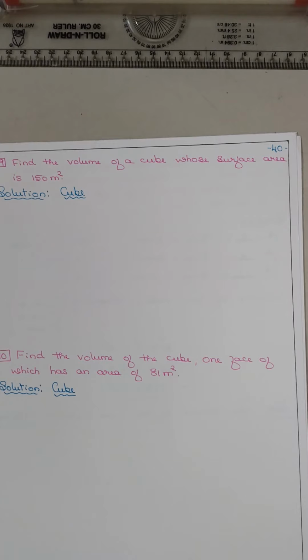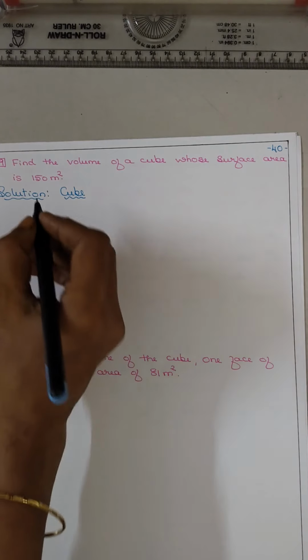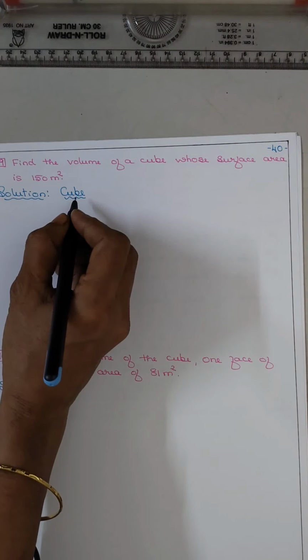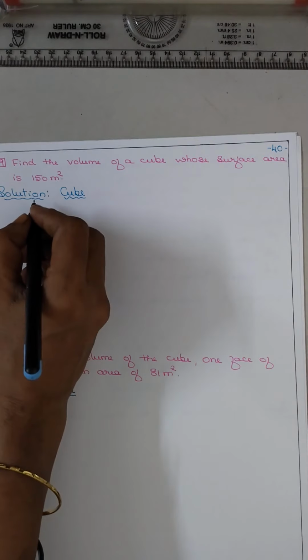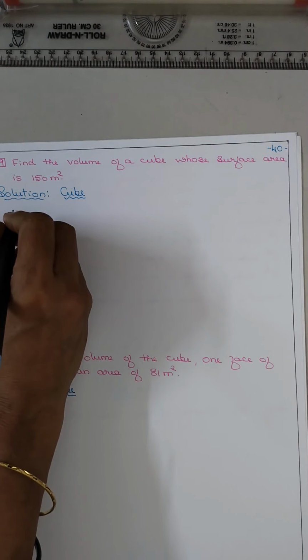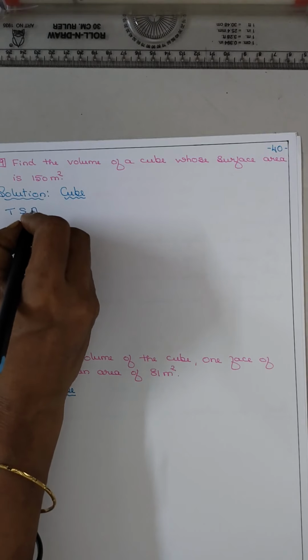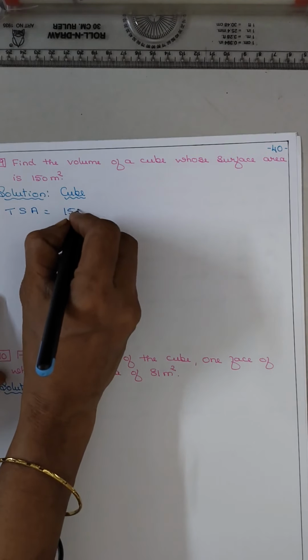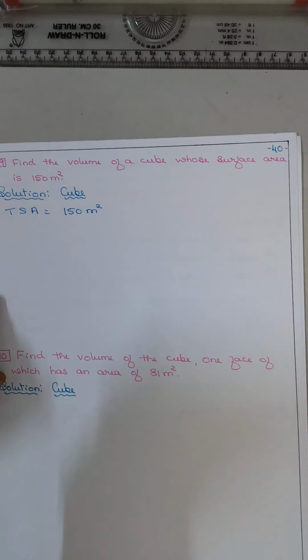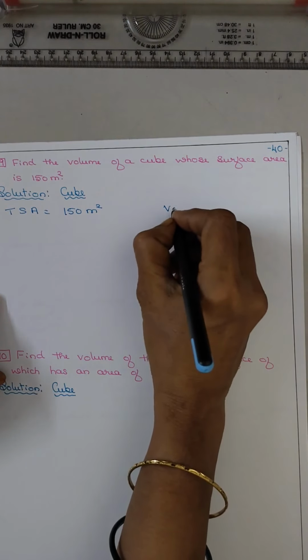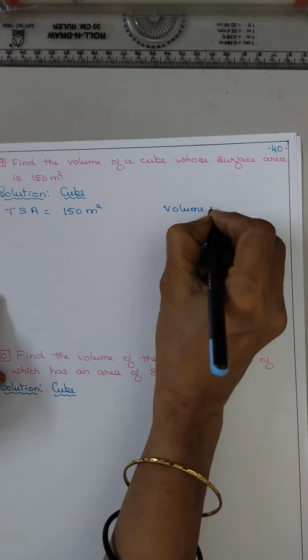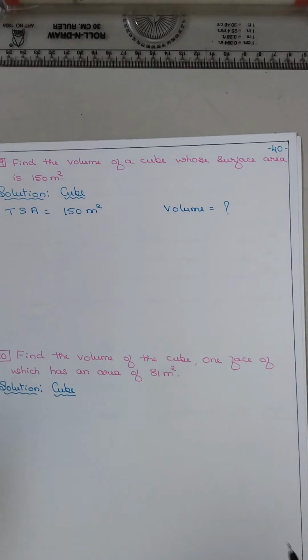It is a cube. TSA is given as 150 meter square. Find the volume. Volume is equal to how much?